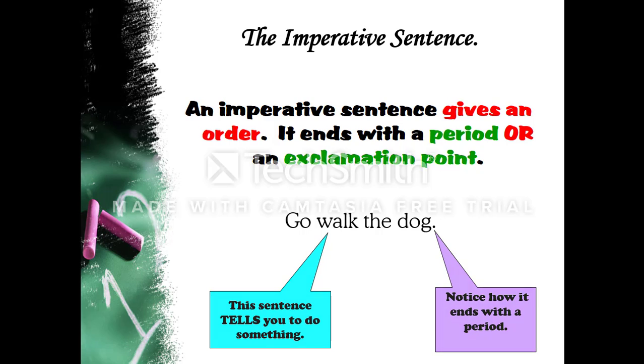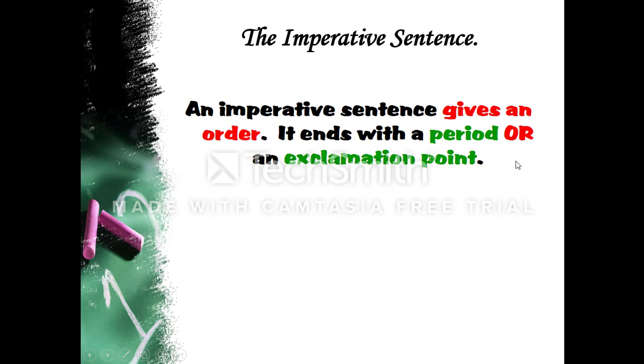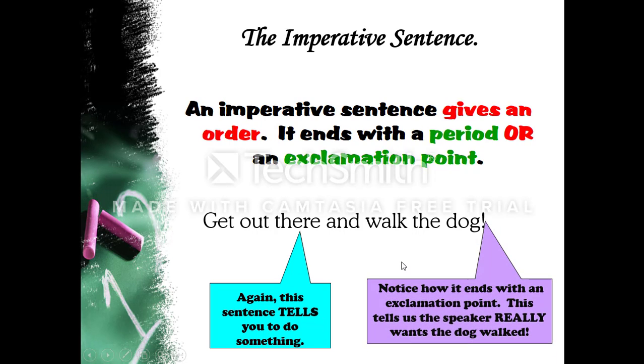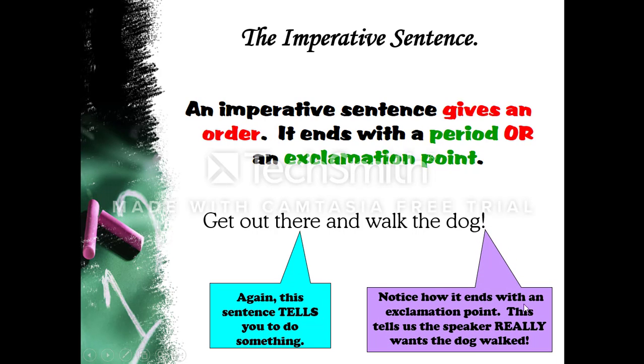Let's look at another example of an imperative sentence. But before we look at an example, remember, an imperative sentence gives an order. It ends with a period or an exclamation point. Here is your example. Go out there and walk the dog! Again, the sentence tells you to do something. However, it ends with an exclamation point. This tells us the speaker really wants the dog walked. This shows strong feelings.